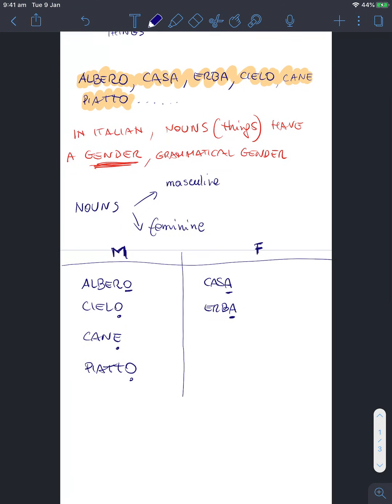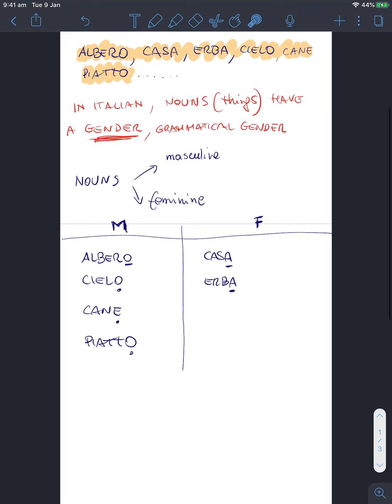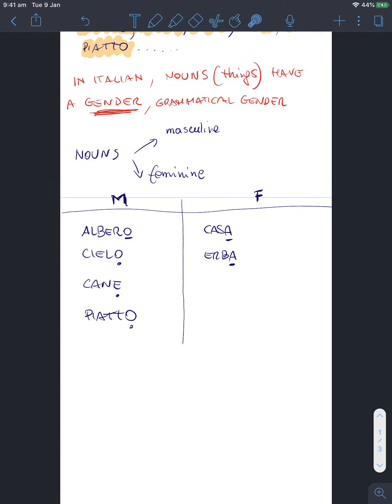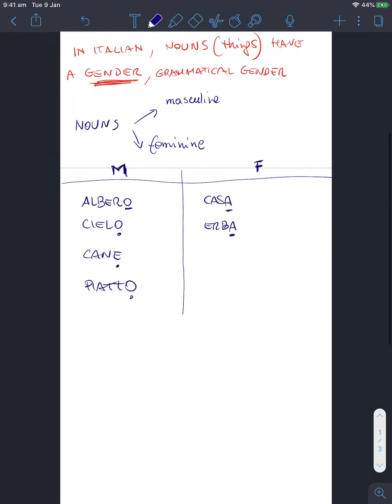Alright? So, just to repeat again, in Italian, nouns have a gender, grammatical gender. Okay? Now, what are the rules? How do we know if a word is either masculine or feminine?